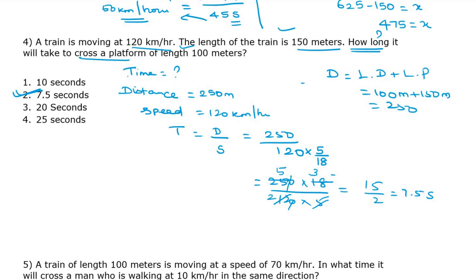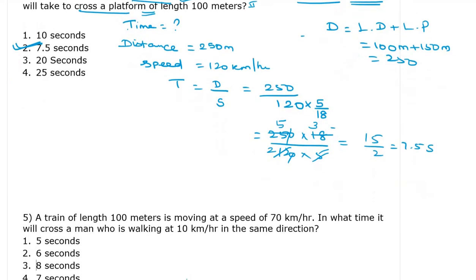So understand which type of question it is. If you understand it, it will be very easy. So here, what is the type? Only one object is moving. This is the bridge problem or platform problem, whatever the type. Okay. Come to the next one.